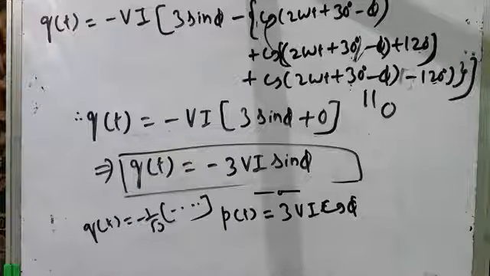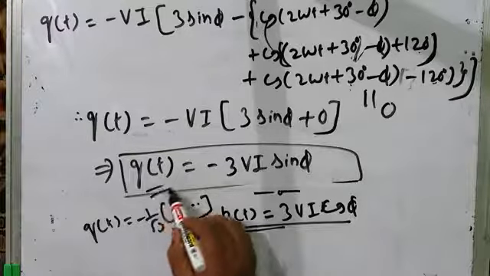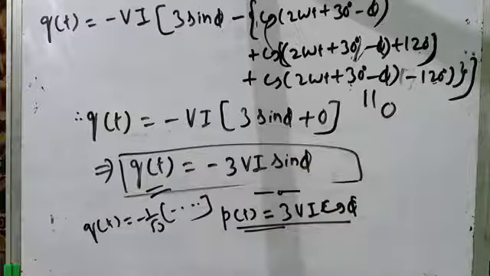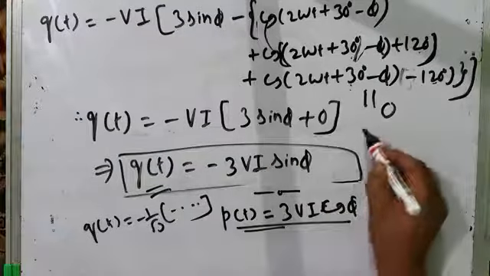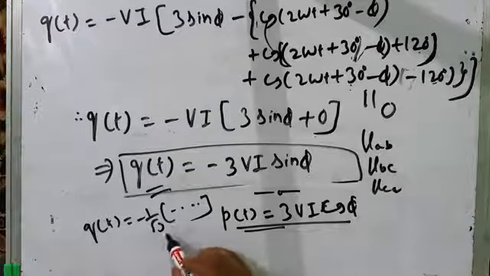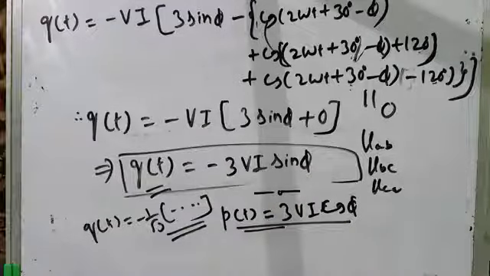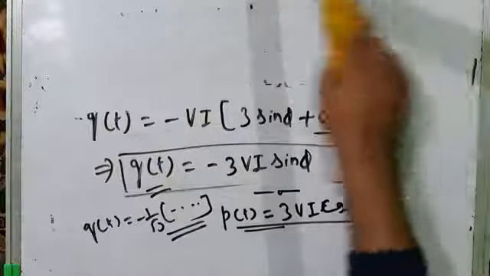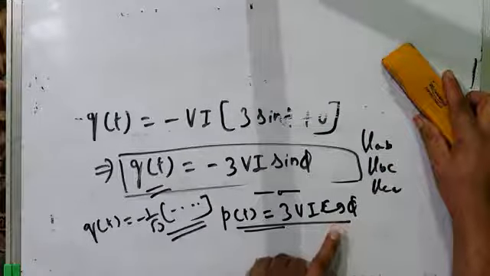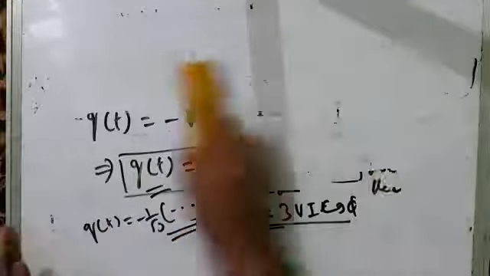So we got the expressions for instantaneous active power, or instantaneous power, and instantaneous reactive power using phasor algebra. We drew the phasor diagram, and from the phasor diagram we got the expressions for line voltages VAB, VBC and VCA, substituted those into this equation, and got the expression for instantaneous reactive power. So the instantaneous active power expression is PT equal to 3 VI cos phi, which is a constant term, and instantaneous reactive power from this expression comes out to be 3 VI sine phi.